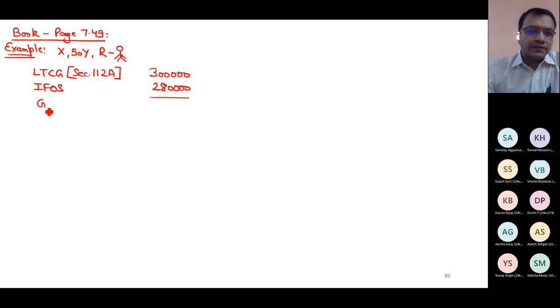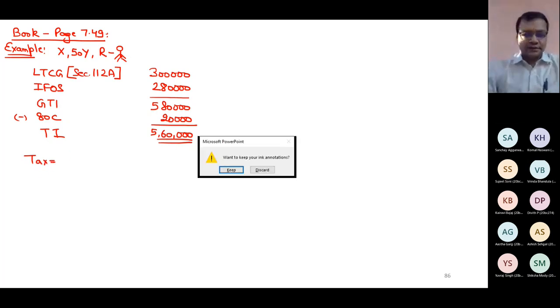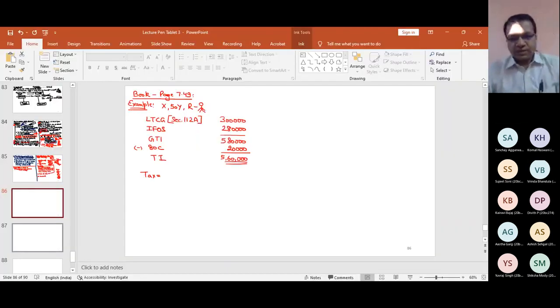So gross total income 580, minus 80C given in the question 20,000. Total income. Compute the tax. I'm giving you 4 minutes to solve this case. Try to compute the tax.